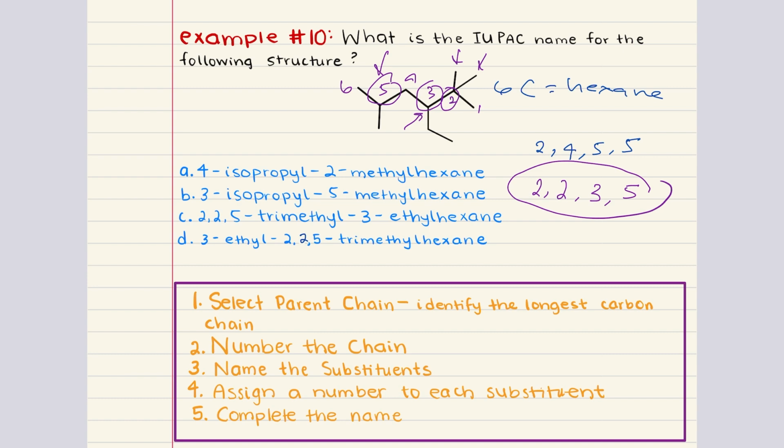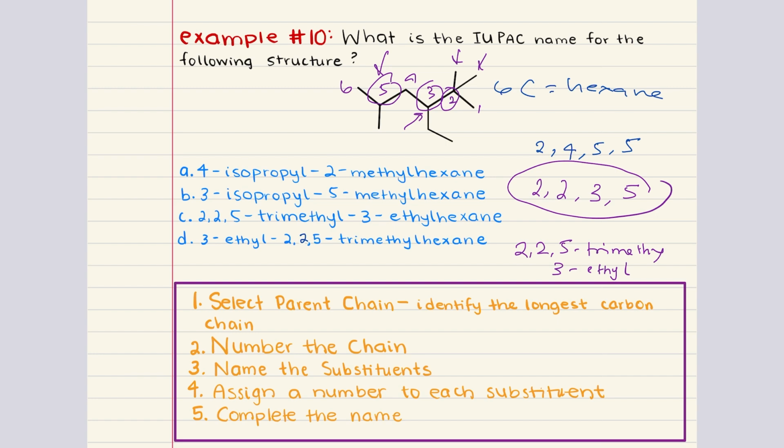Step 4 tells us to assign a number to each substituent. At carbon 2 and at carbon 5, we have a bunch of methyl substituents. So we're going to write those together. 2, 2, 5, trimethyl. Then we have an ethyl group at carbon 3. We can move into our last and final step now, which tells us to complete the name.